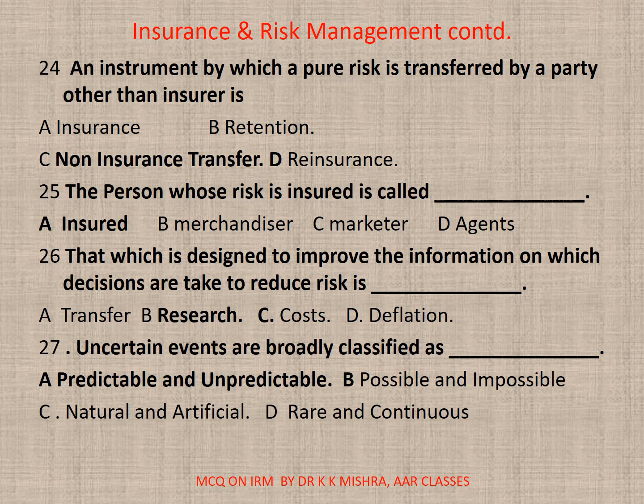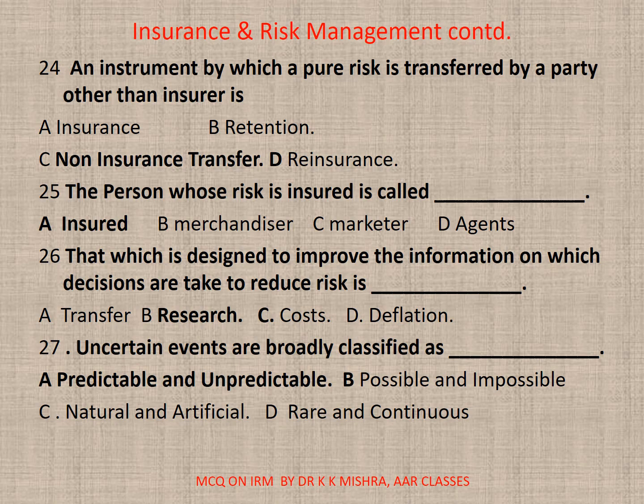Non-insurance transfer. 25. The person whose risk is insured is called dash. A. Insured. B. Merchandiser. C. Marketeer. D. Agents. Correct option is A. Insured. 26. That which is designed to improve the information on which decisions are taken to reduce risk is dash. A. Transfer. B. Research. C. Costs. D. Deflation. Here correct option is B.